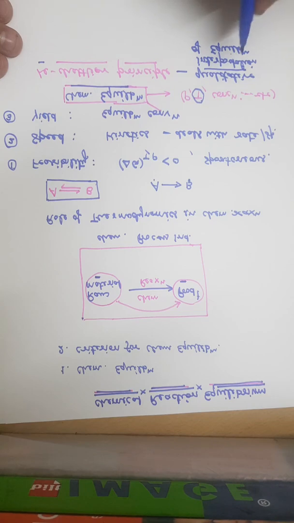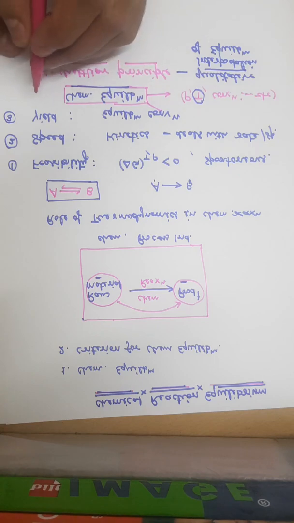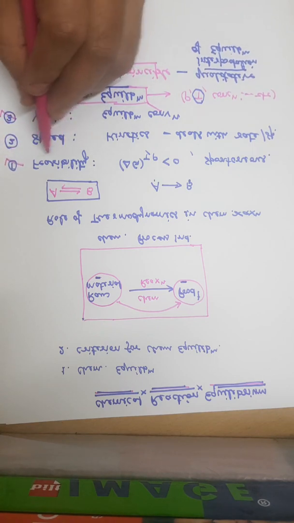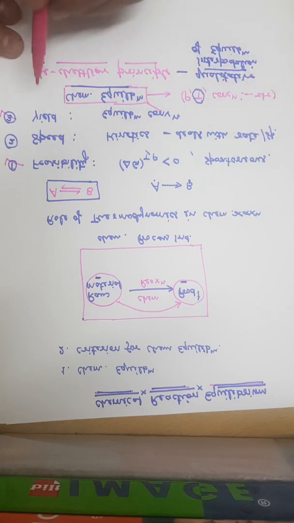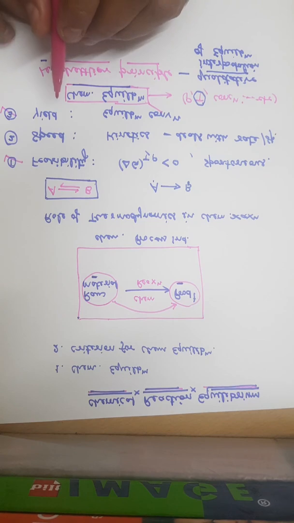You have to find out the exact value of temperature so that you can properly operate any chemical process.